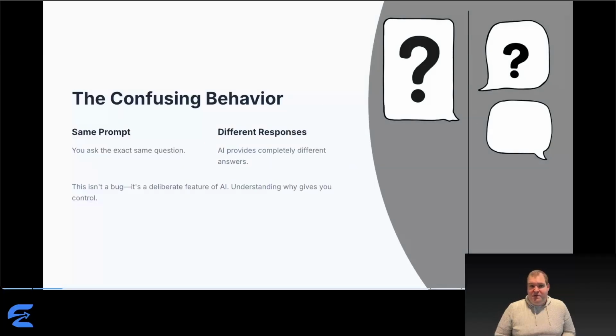So here's what confuses people. The same prompt, dramatically different responses, different approaches, different examples, different structures. And this isn't a bug. AI systems are deliberately designed to vary their responses. But before you can control it, you need to understand why it happens.